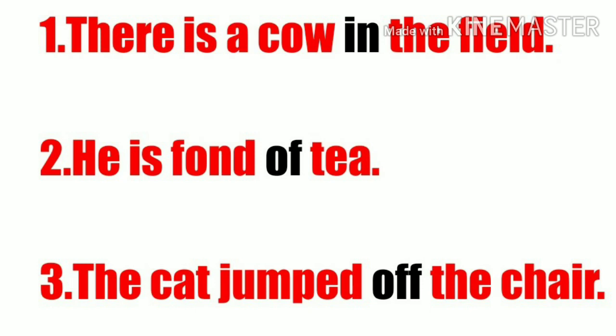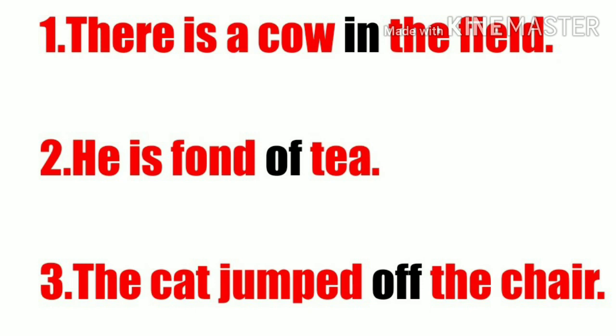In this sentence, the word of shows the relation between the attribute expressed by the adjective fond and tea. Now take another example. The cat jumped off the chair. Here the word off shows the relation between the action expressed by the verb jumped and the chair.